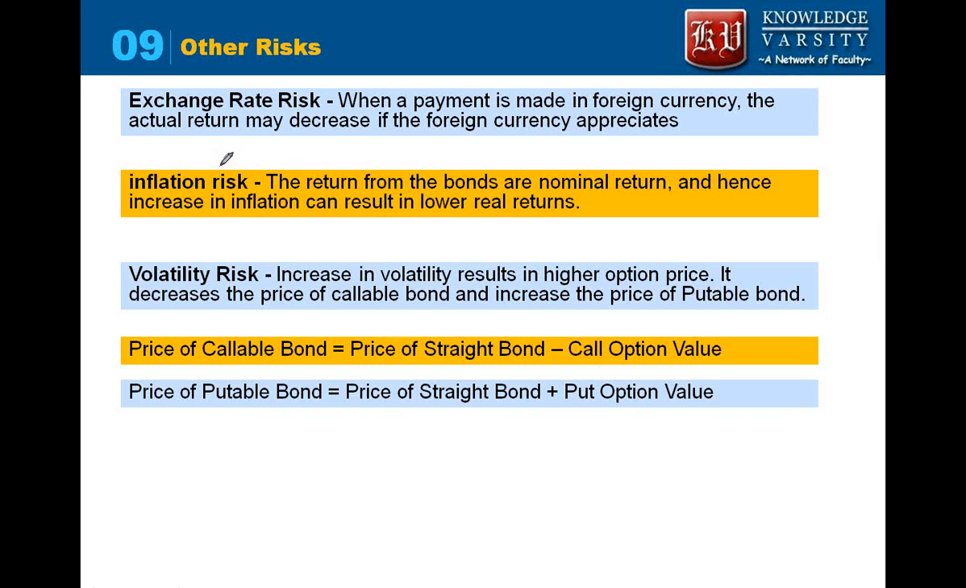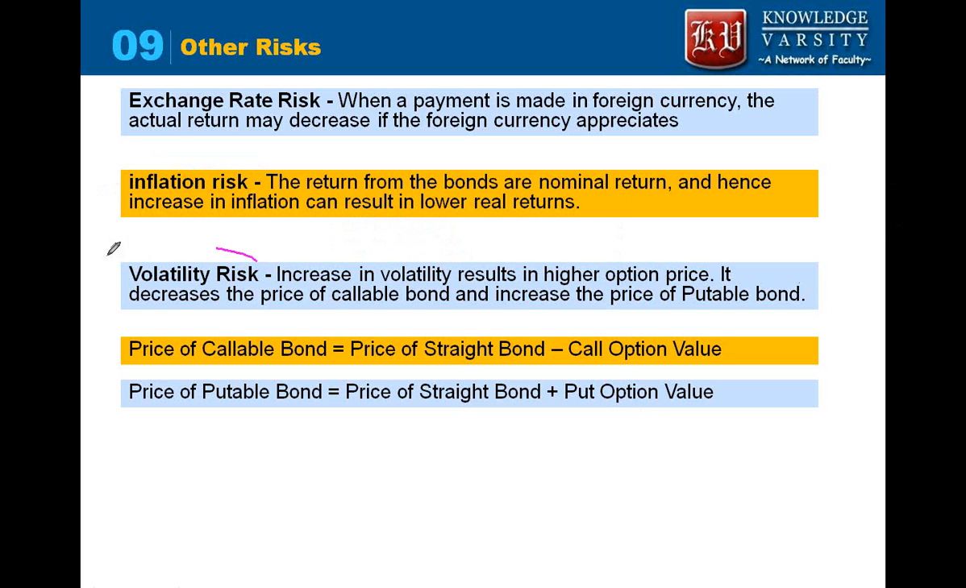Inflation risk, as we know, if the bond is giving you 5% return and inflation is around 10% now, you are exposed to inflation, because at the time when you had invested, inflation was, let's say, 3% only. Now inflation has become 10%. You are getting a negative return. 5 minus 10 in terms of real return becomes negative 5%.